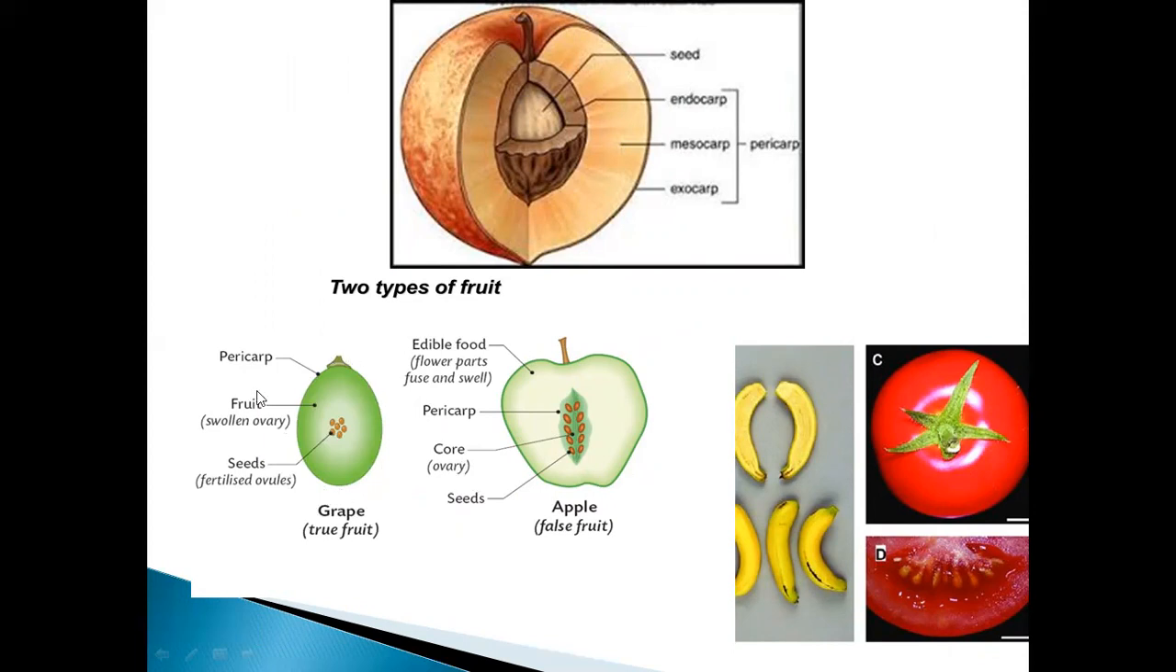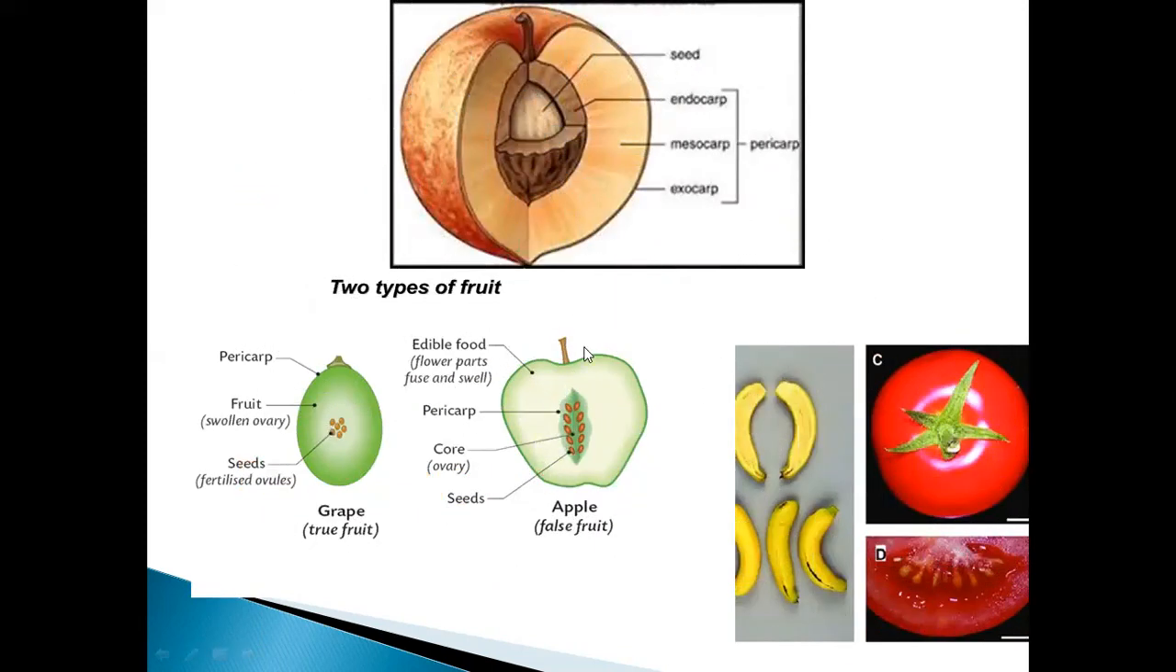The pericarp, the outer layer. Yes, here the pericarp is present. Now here this is a fleshy part. Here there are seeds, and this fleshy or edible part is made up from the thalamus. So apple is a false fruit and grape is a true fruit. Why is it a true fruit? Because it develops from the ovary, and the apple develops from the thalamus.